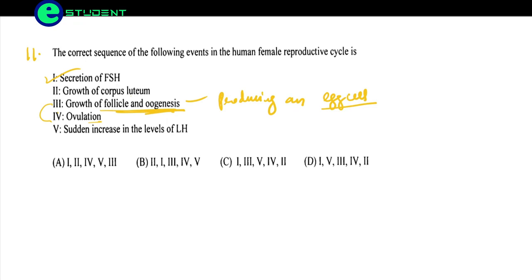So second is growth of follicle and oogenesis, then the sudden increase in the level of LH is third, then ovulation, and then corpus luteum. So here option C is the correct option.